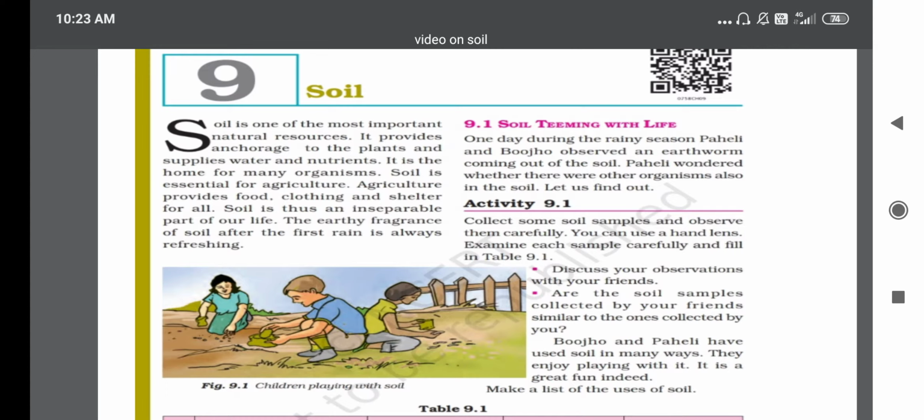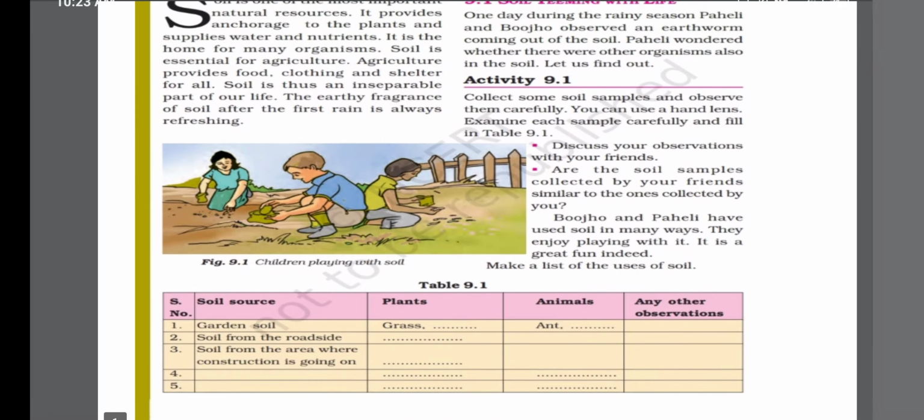So, let's begin. This we all know that soil is one of the basic necessities for our plants. Without soil, plants cannot grow. So it is a very important natural resource. It provides water and nutrients to plants, and it is also home to many organisms. It is very much essential for agriculture, and hence soil plays an inseparable part in our life.